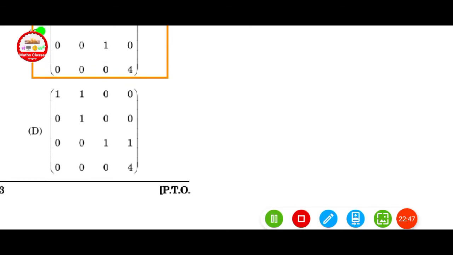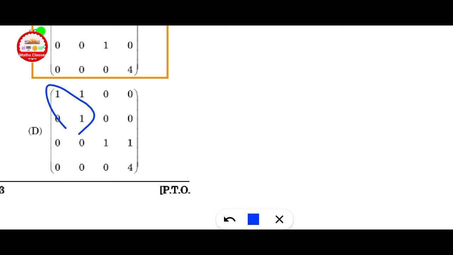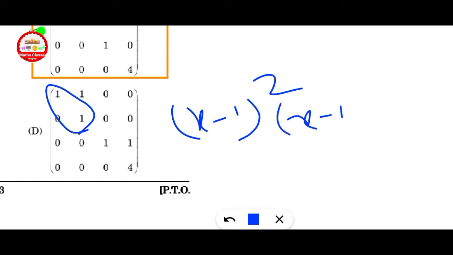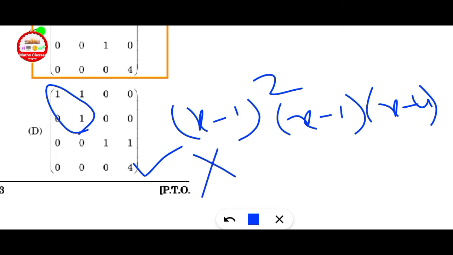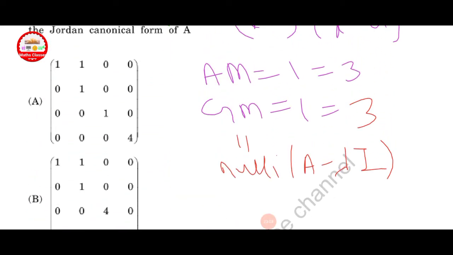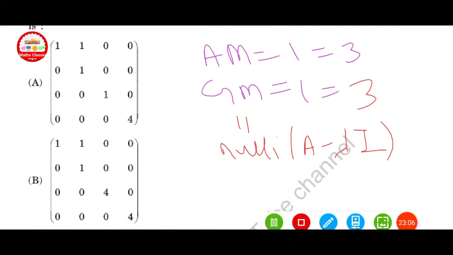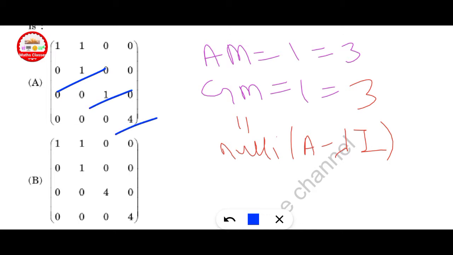Here you can use the discarding method. Here x minus 1 square and x minus 1 and x minus 4 are given in option D. This is incorrect here. Here also it is given the same as option D, x minus 1 square and x minus 1, x minus 4.